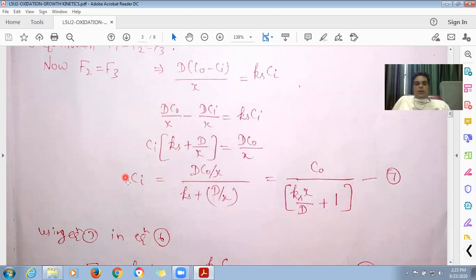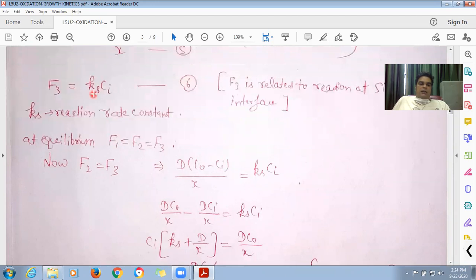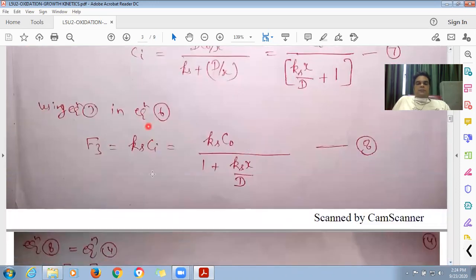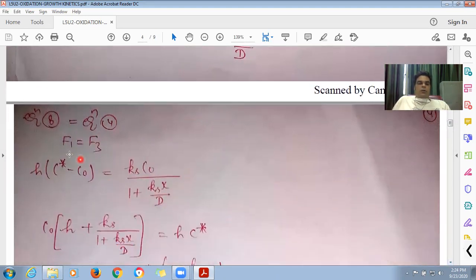Is it clear? Now, if I replace the value of Ci that I got in equation 7 into equation number 6, that is F3 equal to Ks into Ci, I will get the F3 value as this. Now, if I equate F1 equal to F3, this term Ks C naught upon 1 plus Ksx upon D will be equal to F1.